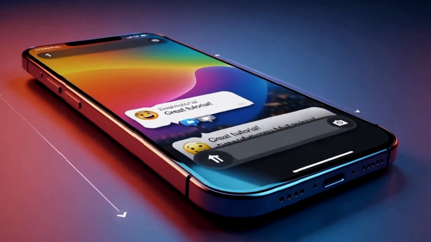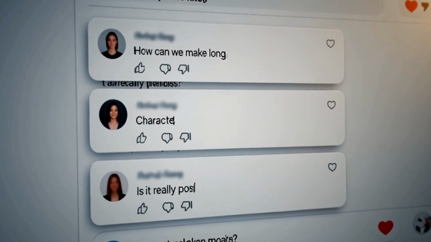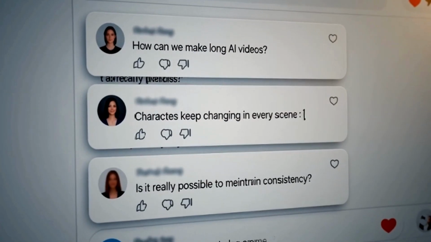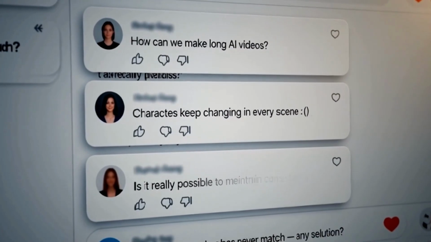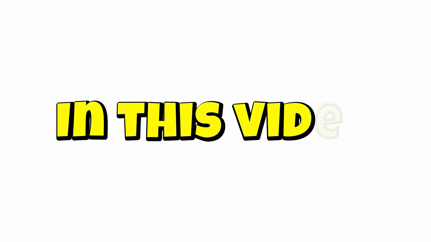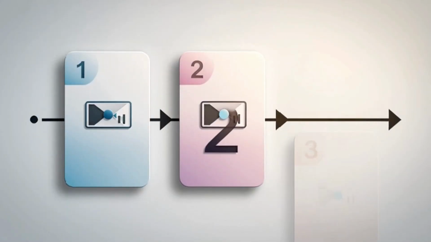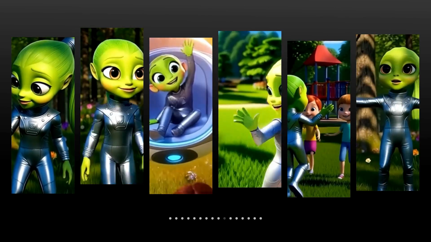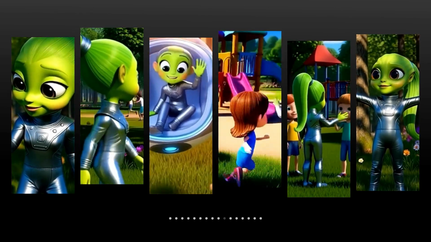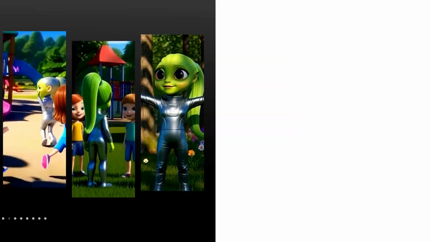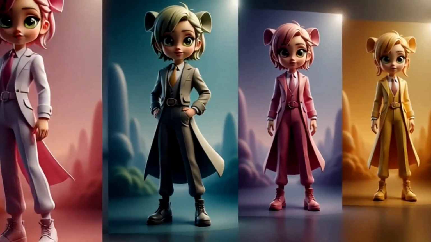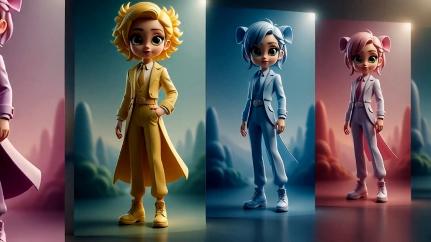Honestly, I've received this question many times in the comment section. How can we make long videos, or is it really possible to create a continuous connected video using AI? So in this video, I'm going to share a simple and practical solution to this problem. Step by step, you'll see how to create scene by scene long videos where every next scene naturally connects with the previous one without random changes and without breaking continuity. So if you want your AI videos to look smooth, connected and professional, this video is just for you.